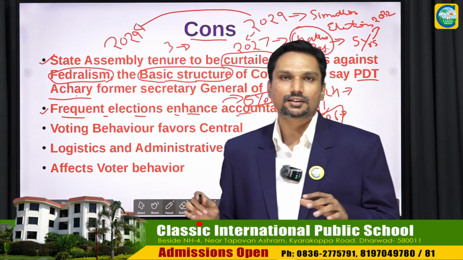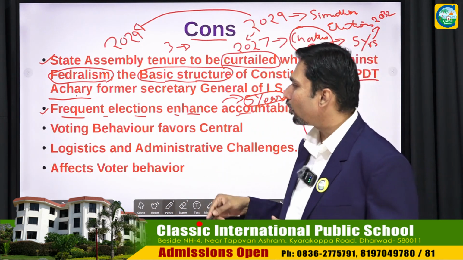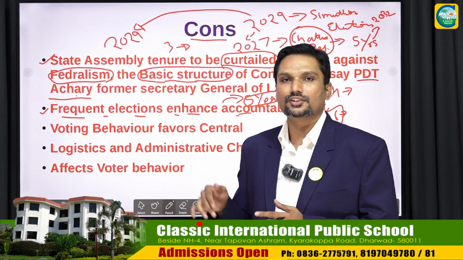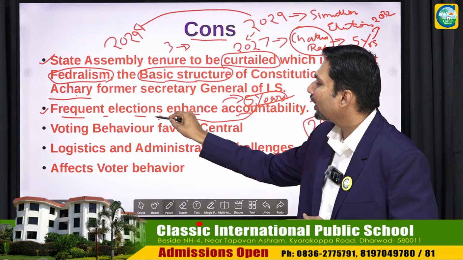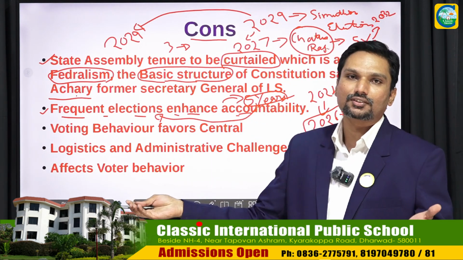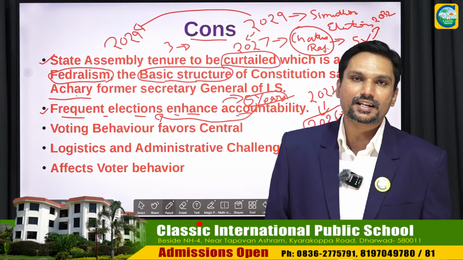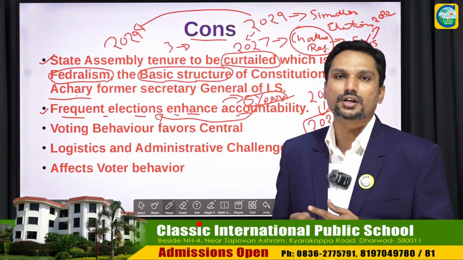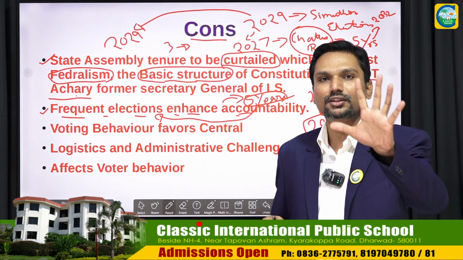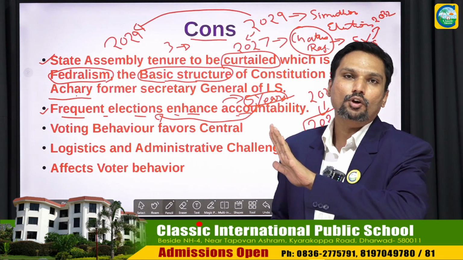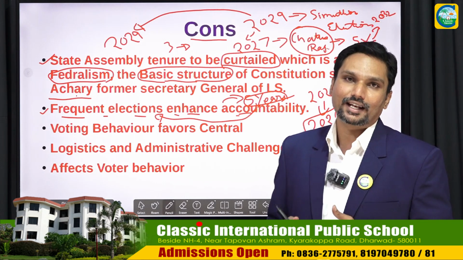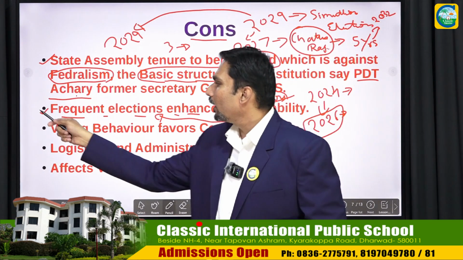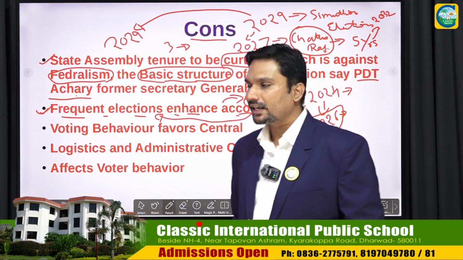The tenure which they have gotten from these elections, they will have no incentive to go back to the electorate again. Why? Because there are no elections. The elections to the state assemblies as well as the Lok Sabha have been concluded, and for the upcoming 5 years, the politicians won't reach out to the electorate. This is the drawback of simultaneous elections.